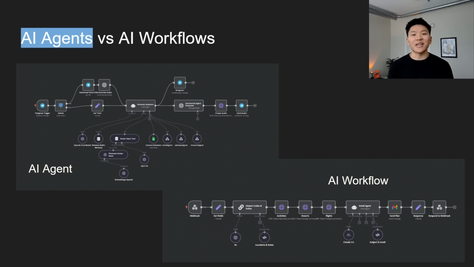Now, the second thing is being able to understand the difference between AI agents and AI workflows. And it's one of those buzzwords that everyone's kind of calling everything an agent, when in reality, that's not the truth. So a lot of times people are calling things AI agents, even if they're just sort of like an AI-powered workflow. Now, what's an AI-powered workflow?